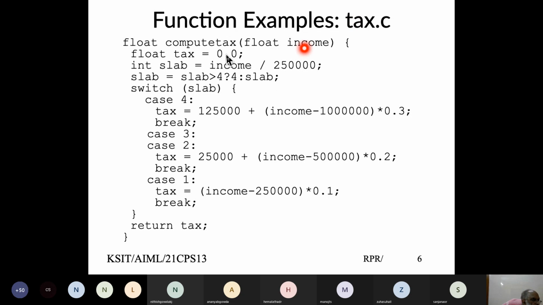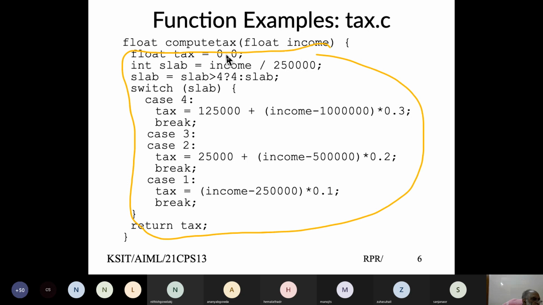Now inside this body, which is inside my body, it becomes regular C code. I can define my variables, identifiers, and labels with a switch statement, case statement, whatever I like to do. You can even define a nested function, but that becomes a bit complicated, so I would avoid defining nested functions.